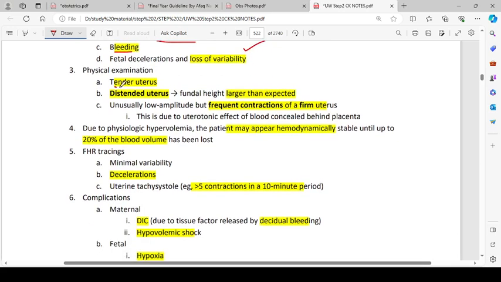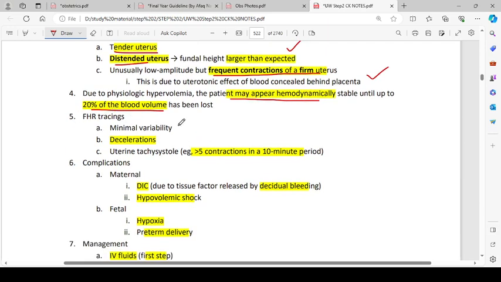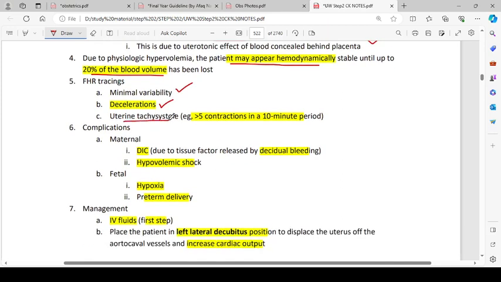Physical examination will show a tender, distended uterus with a fundal height larger than expected, and unusually low amplitude but frequent contractions of a firm uterus. This is due to the uterotonic effect of the blood concealed behind the placenta. Due to physiologic hypervolemia, the patient may appear hemodynamically stable until up to 20% of the blood volume has been lost. Fetal heart rate tracing will show minimal variability, decelerations, and uterine tachysystole, that is more than 5 contractions in a